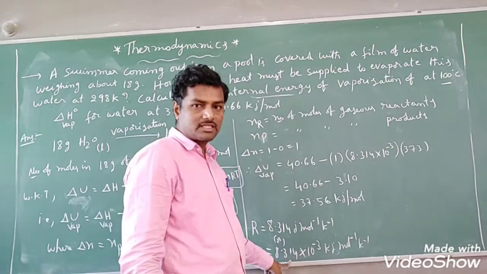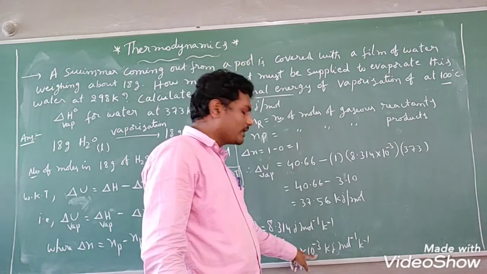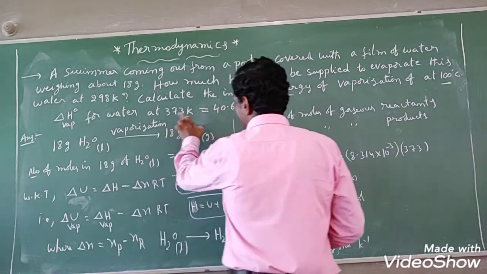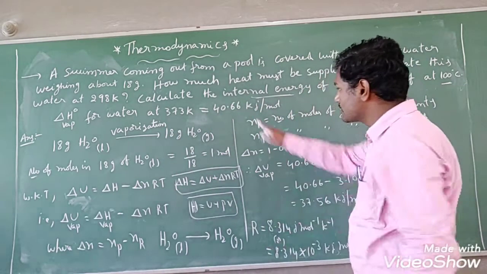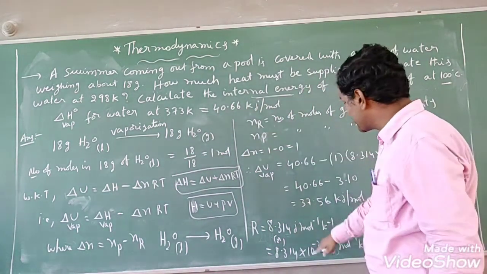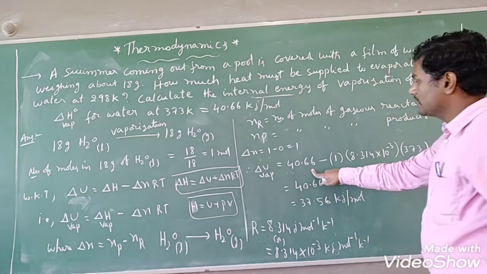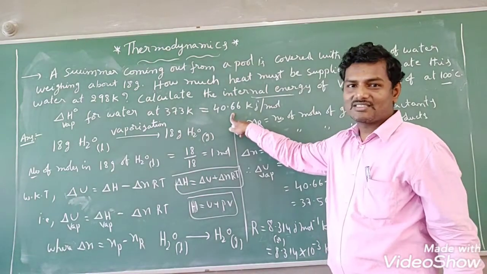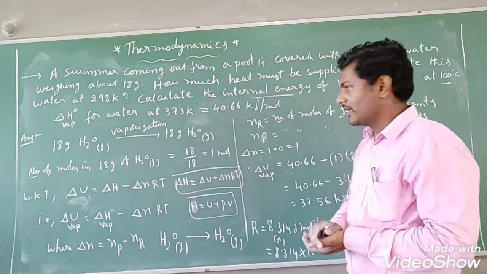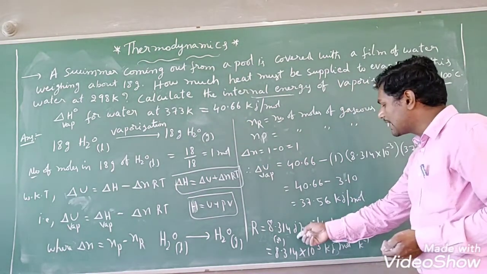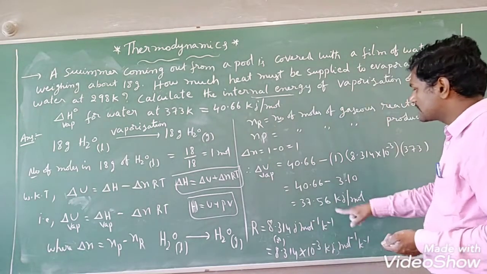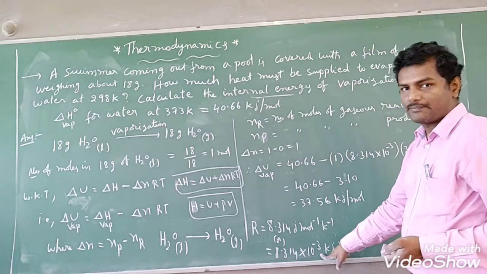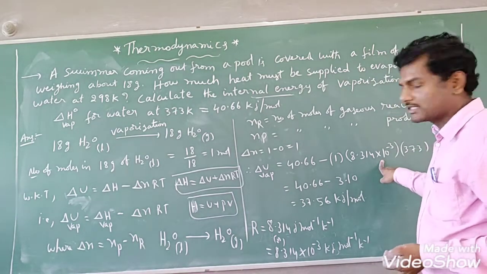So this value we have to substitute. 8.314 into 10 to the minus 3 only we have to substitute, because delta H value they have given in kilojoules. So R value also we should take in kilojoules only. Suppose if you want to take in joules, this value you have to convert into joules. Either of the way you can follow it. Now I am converting R value to kilojoules. So that's why here 1 into 8.314 into 10 to the minus 3 I have taken. In terms of kilojoules this is, right?